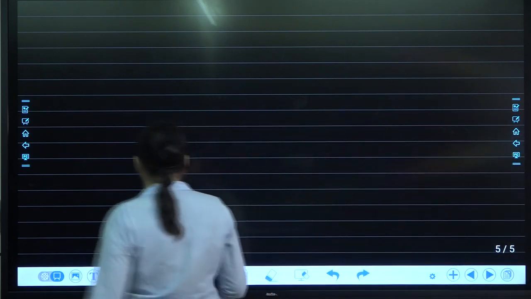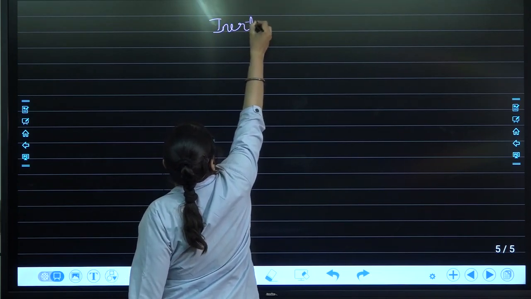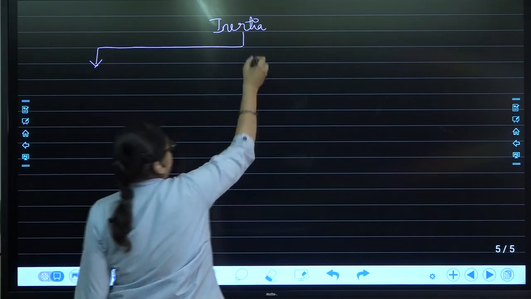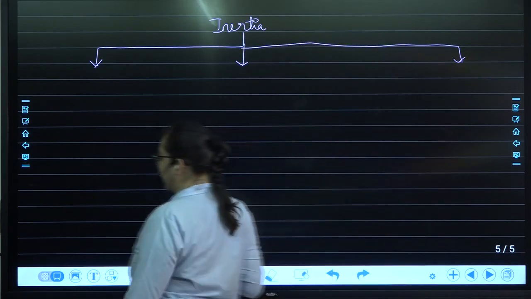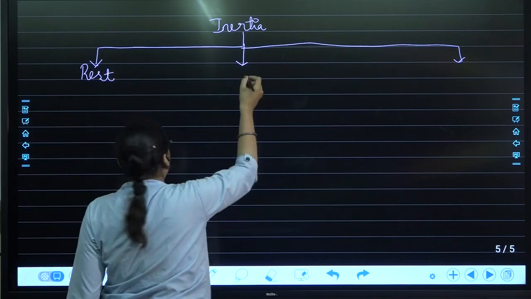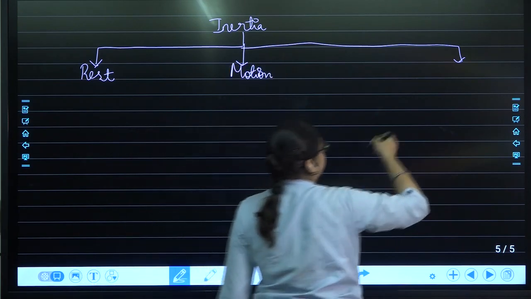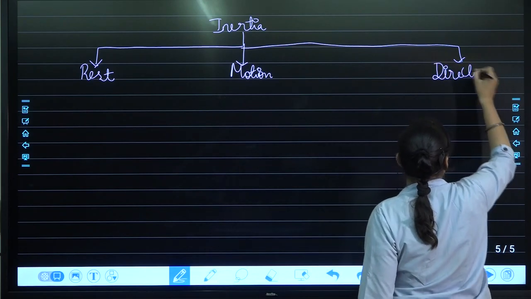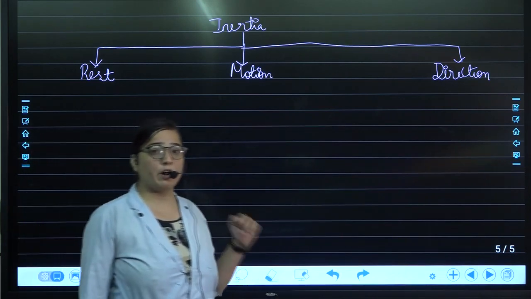The next is the concept of inertia. Inertia, if I talk about it, is of three types: inertia of rest, inertia of motion, and inertia of direction. Yes, inertia is of three types, which is rest or motion or direction.